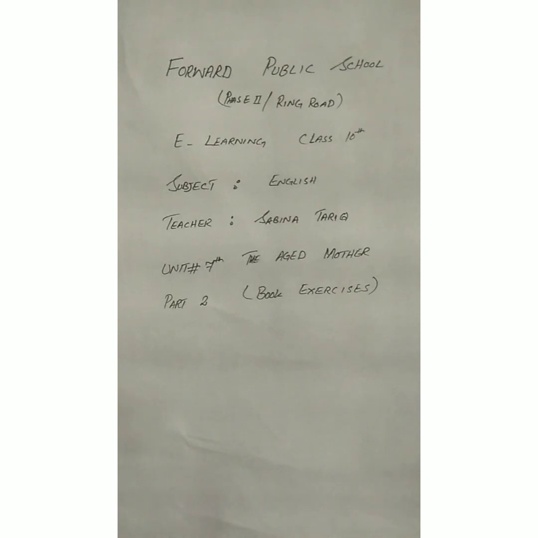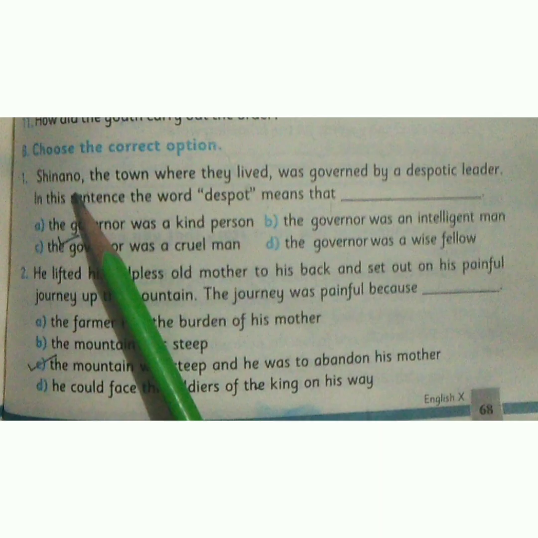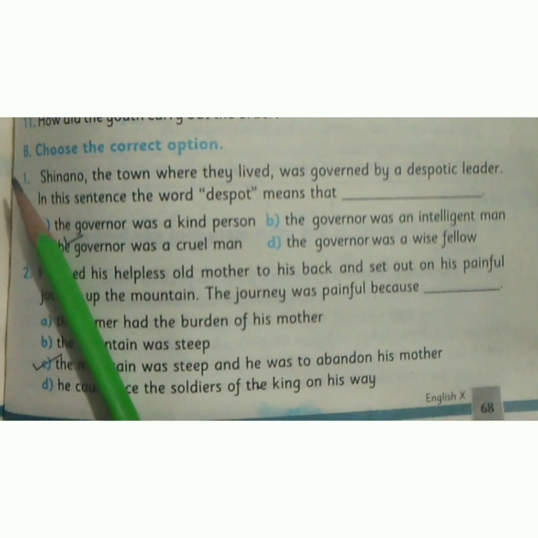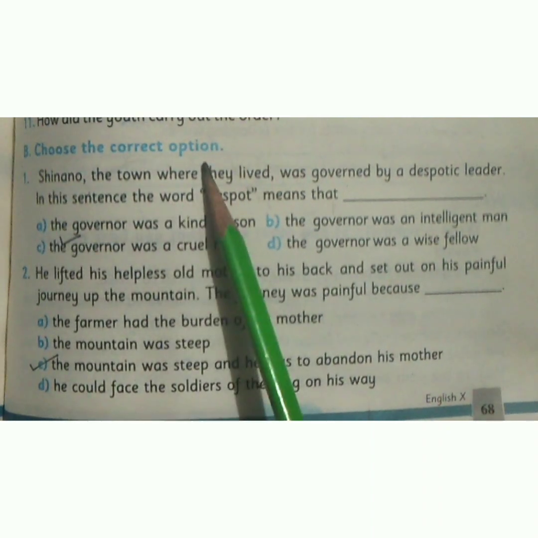Today we will do the Aged Mother Unit 7 Part 2 book exercises. Dear students, now take out your English book page number 68. Activity B, choose the correct option.